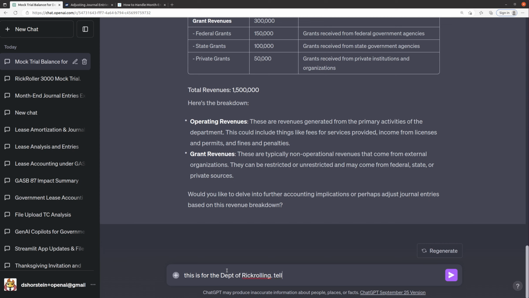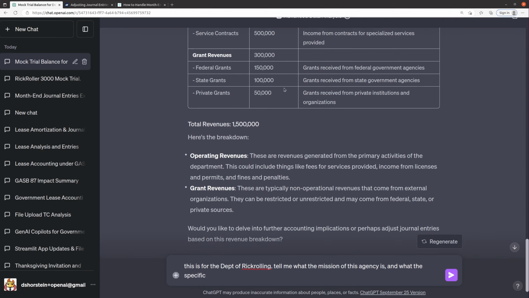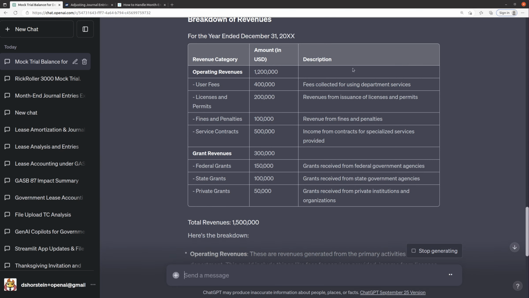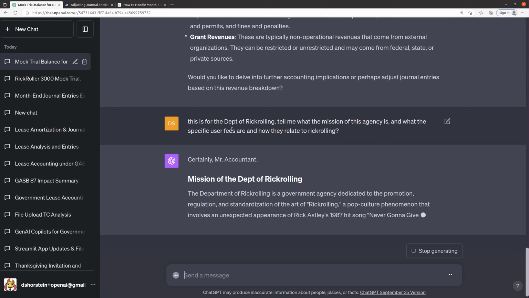Tell me what the mission of this agency is and what the specific user fees are and how they relate to Rickrolling. This is totally for fun. I'm just curious if it's going to come up with a backstory.